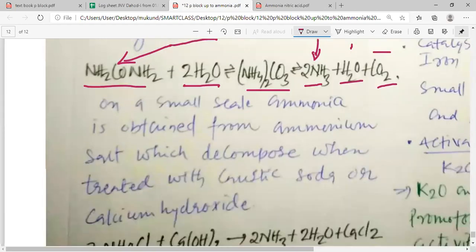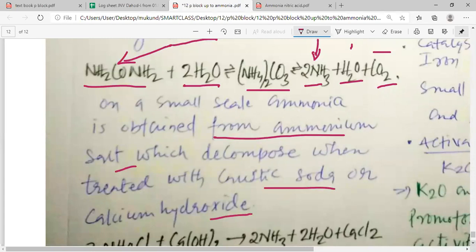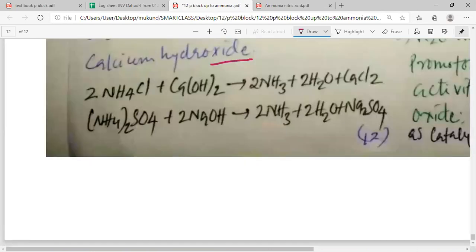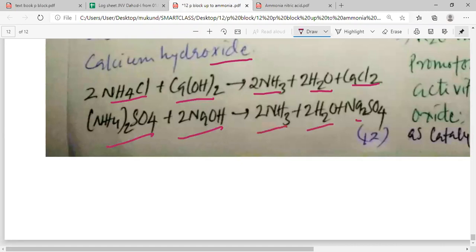On a small scale, ammonia is obtained from ammonium salt, which decomposes when treated with caustic soda or calcium hydroxide. You can see that ammonium chloride reacts with calcium hydroxide. They produce ammonia, water and calcium chloride. Ammonium sulfate, when it reacts with sodium hydroxide, produces ammonia, water and sodium sulfate. So this is how the reactions of alkalis with ammonium salt produce ammonia.